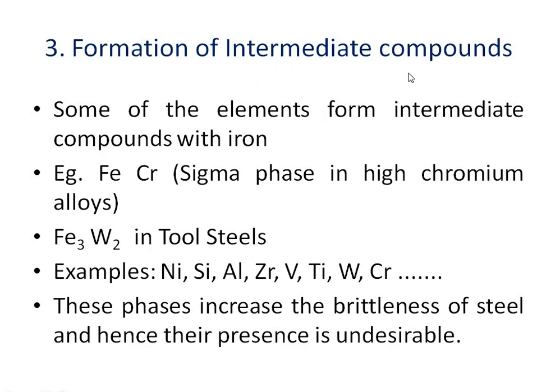Formation of intermediate compounds. Some of the elements form intermediate compounds with iron. Example: FeCr, that is sigma phase in high chromium alloys, Fe3W2 in tool steels. Examples are nickel, silicon, aluminium, zirconium, vanadium, titanium, tungsten, chromium, etc. These phases increase the brittleness of steel and hence their presence is undesirable.